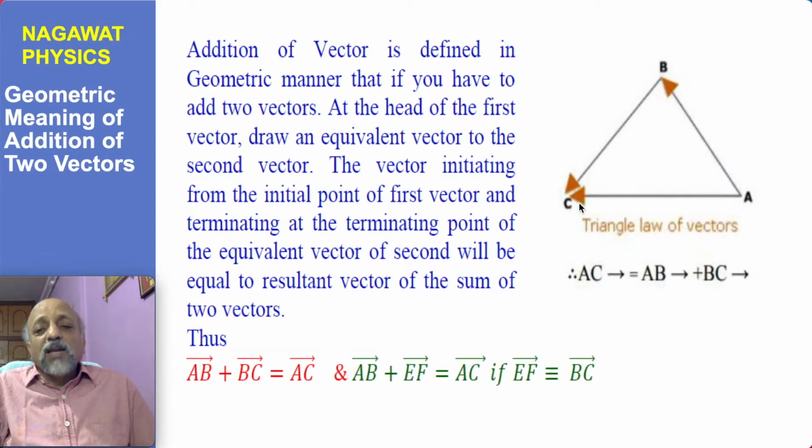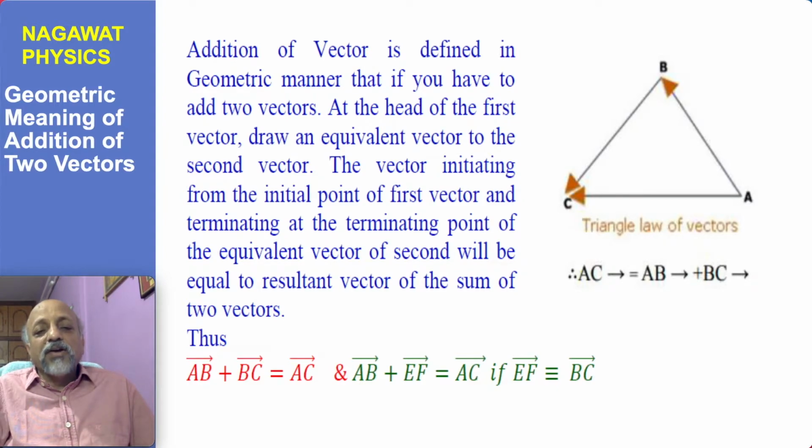So in displacement, suppose you make a movement from one city to an intermediate town, and then from that intermediate town to a final destination city. Then you can describe the sum of the travel which you have made of the displacement in two segments: one first from the initial city A to, say, city B, and the next is from the city B to the city C. It can be defined as the net displacement, that you were initially at the point A and now you are at the city C.